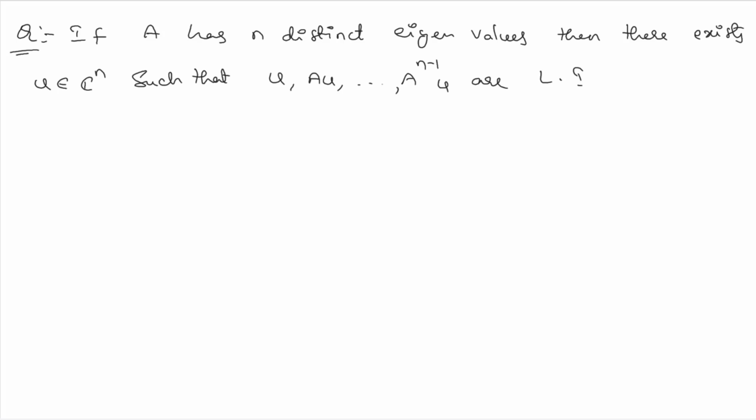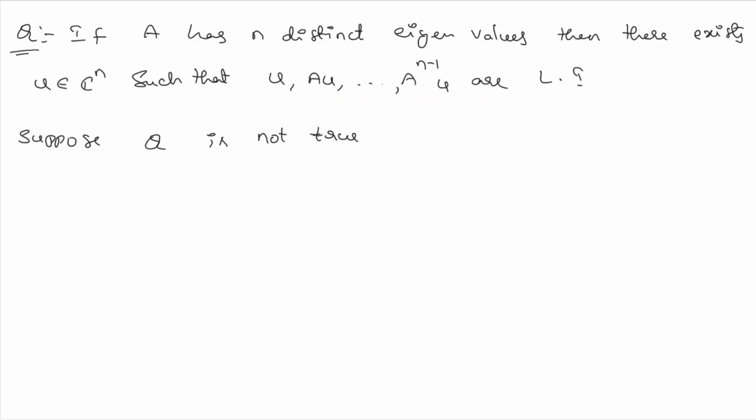So suppose this statement is false. Suppose Q is not true. So what this means is, when we have the matrix A with n distinct eigenvalues, it is given that there exists u such that these are linearly independent.